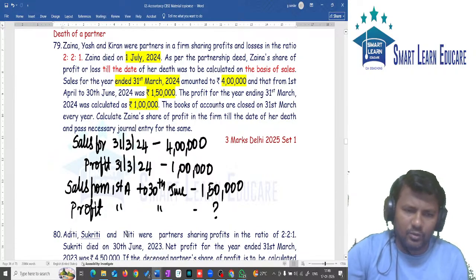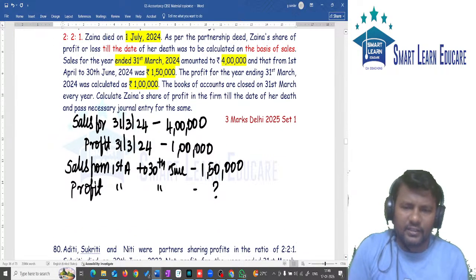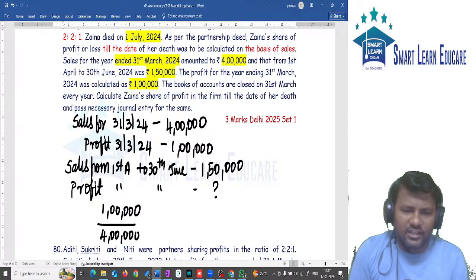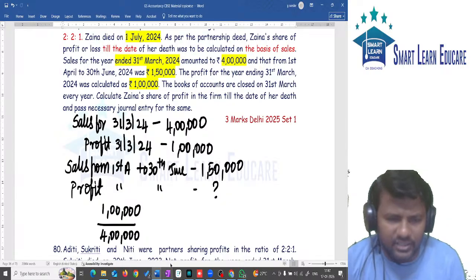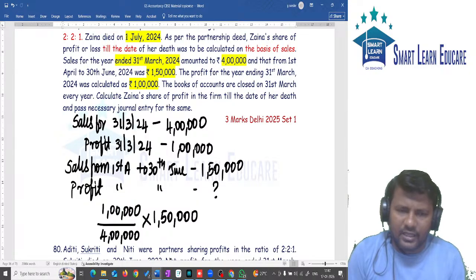How to find out this profit? We can find it easily. Last year's profit is 1 lakh when the sales are 4 lakh. So the actual profit ratio is around 25%. Now this 25% we are going to apply on the current period sales, 1,50,000.